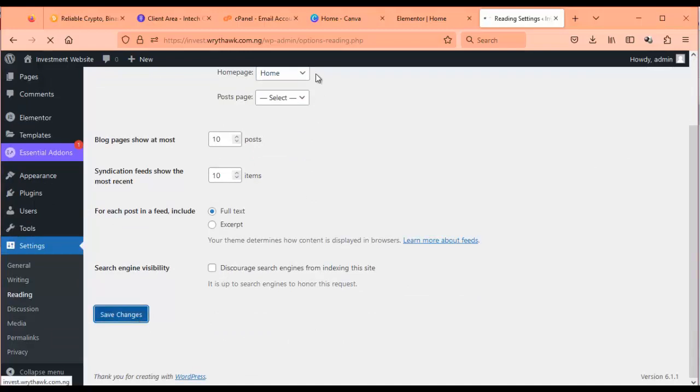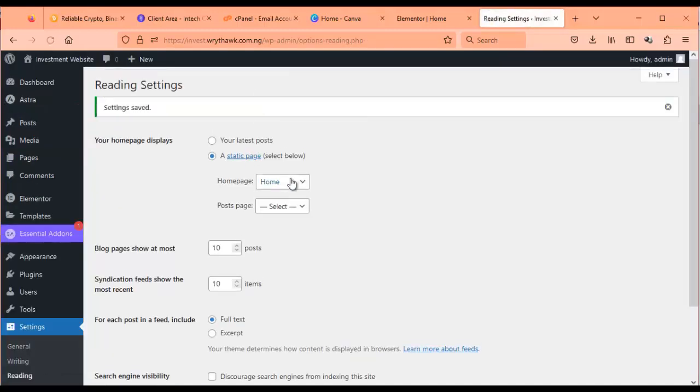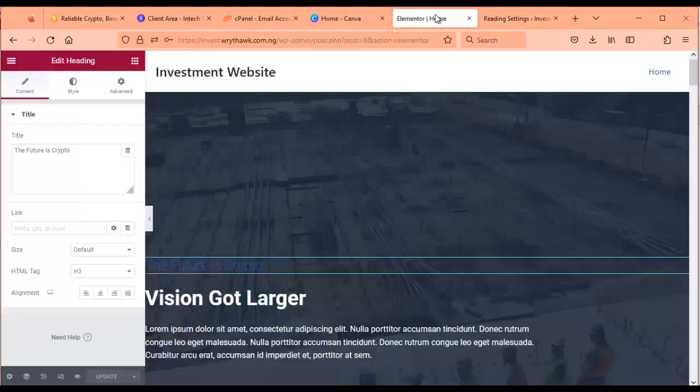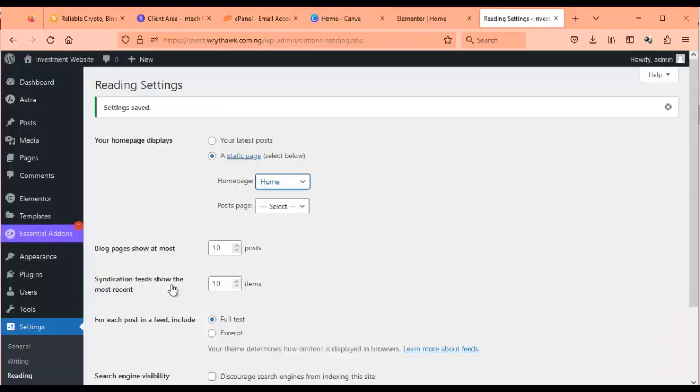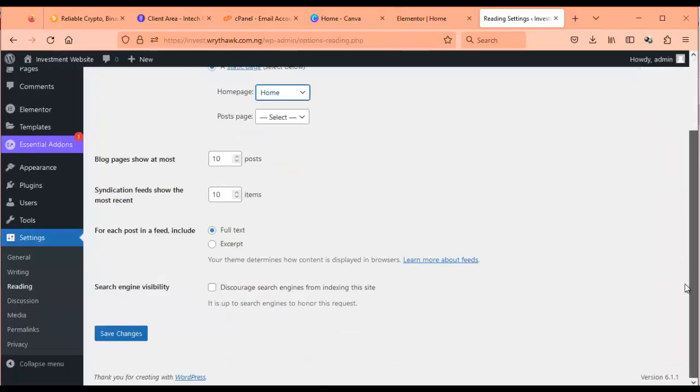If you have created 100 pages and you want one of them to be the home page, you just click it to show you the list of all the pages, then you pick the one you want to be your default home page. The home page is the first page that opens when your site visitors click on your link. Now I've made this change here and I've saved my changes.